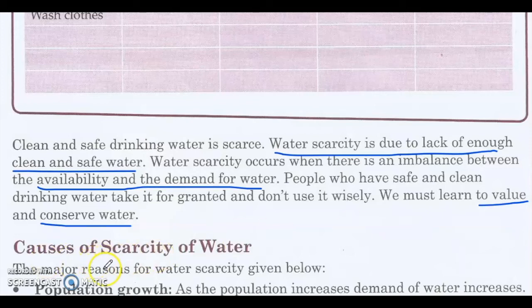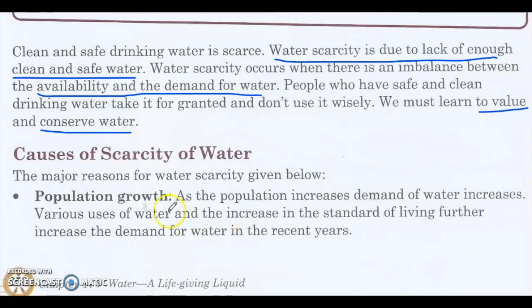Causes of scarcity of water. The causes, let's learn. Major reasons are population growth that we just learned. As the population increases, demand of water increases. Various uses of water and increase in the standard of living further increase the demand for water in recent years. So the main reason is population growth. As the population increases, demand of water grows, and the standard of living also puts a lot of pressure on water supply.